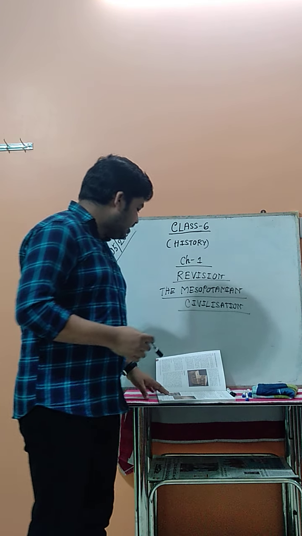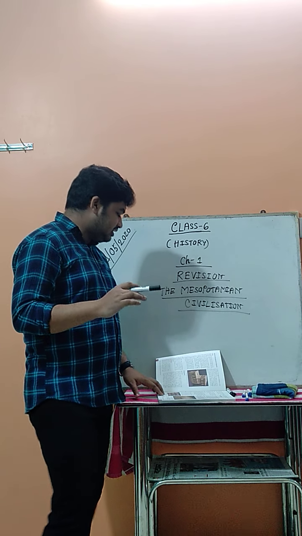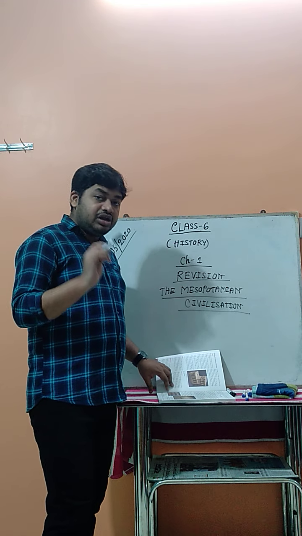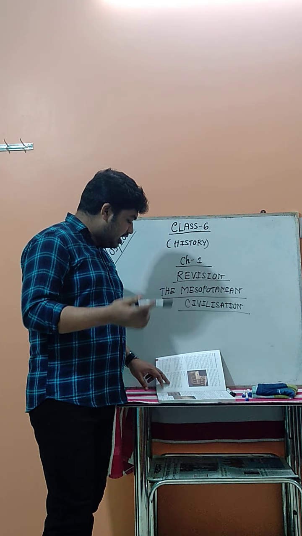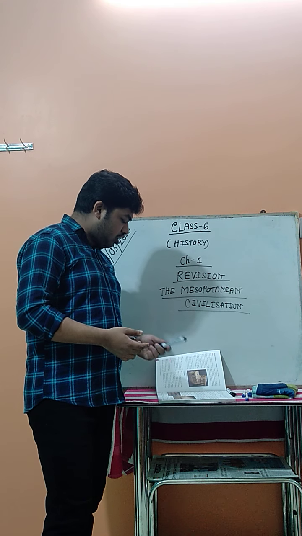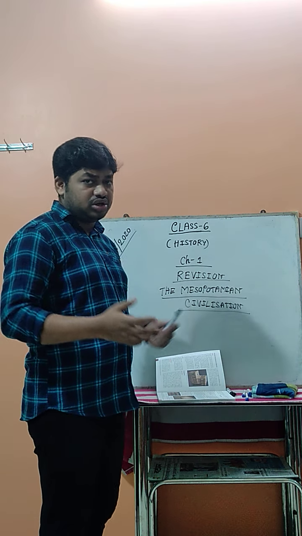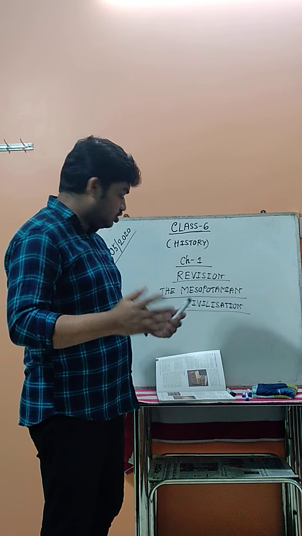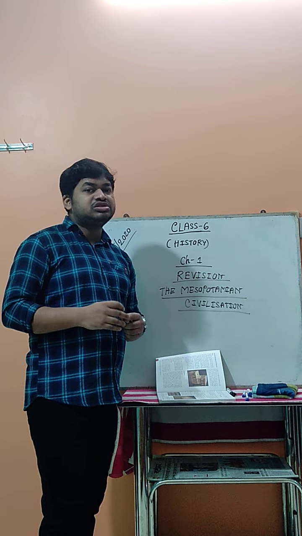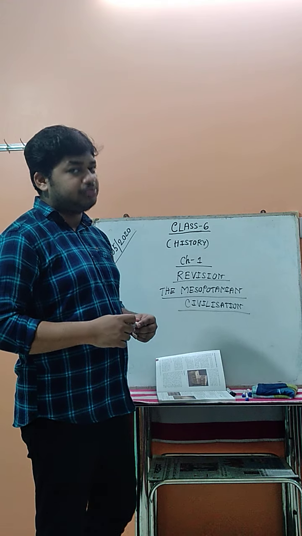And in agriculture, their main crop was barley. Except for barley, they also cultivated beans, onions and garlic. And here the most interesting feature is the irrigation process.